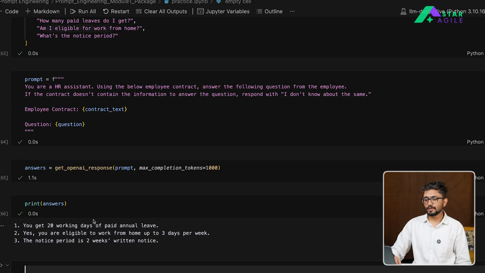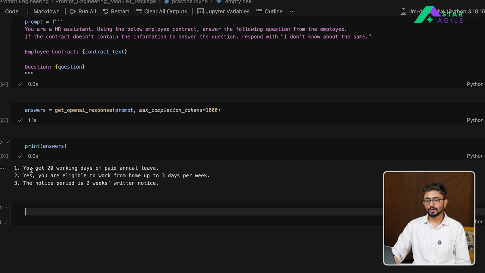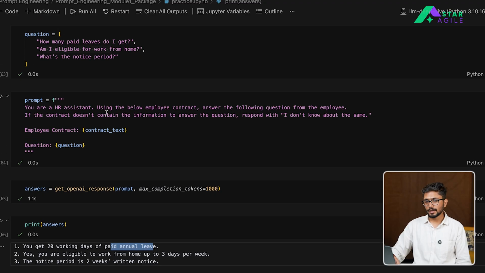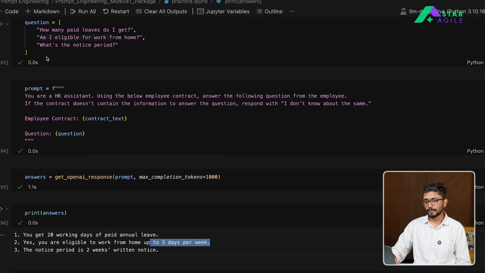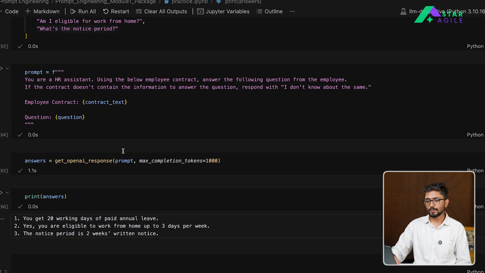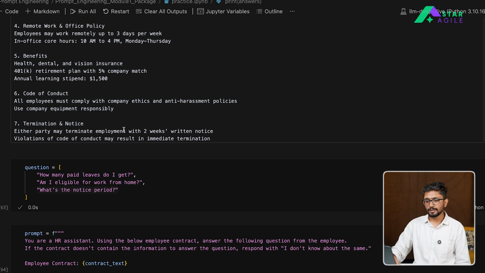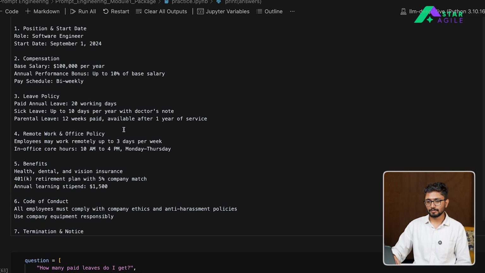So here you can see the answers for the three questions. The first question was how many paid leaves do I get? The model knows that you get 20 days of paid annual leave. The second question, am I eligible for work from home? The contract says that yes, you are eligible for up to 3 days per week. And last is what's the notice period? The model says the notice period is 2 weeks of written notice. All three of these questions were clearly present in that particular contract.